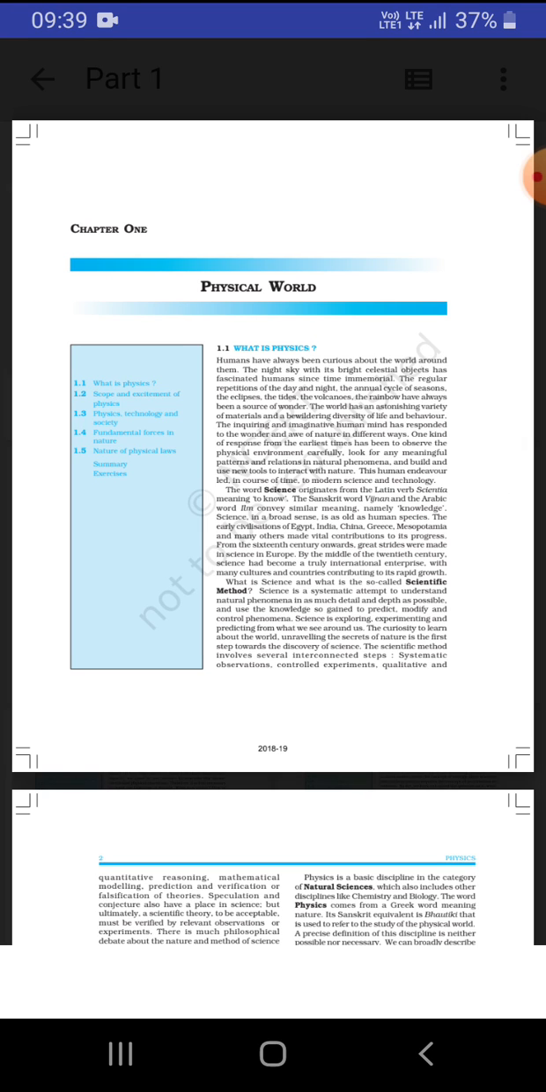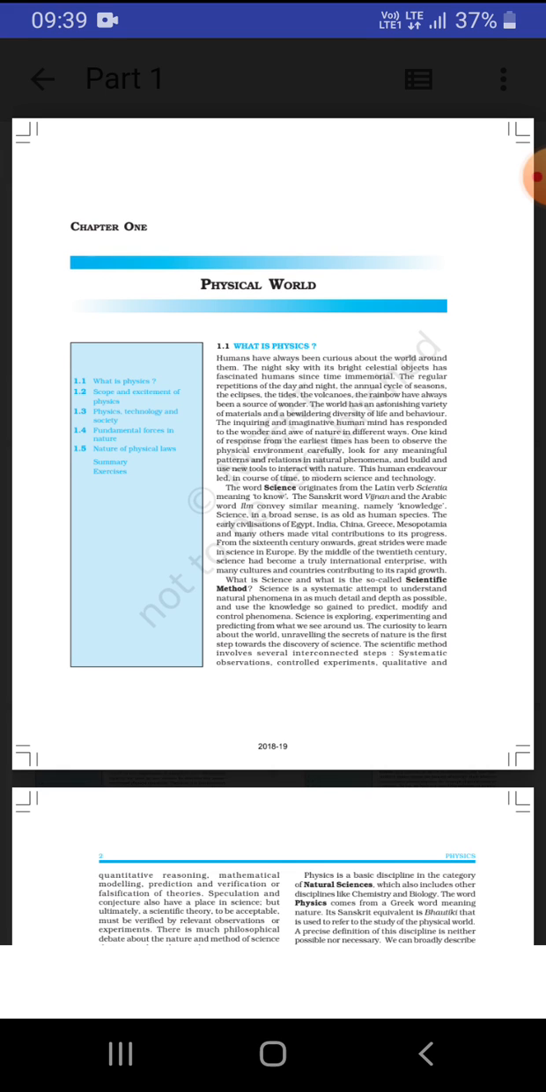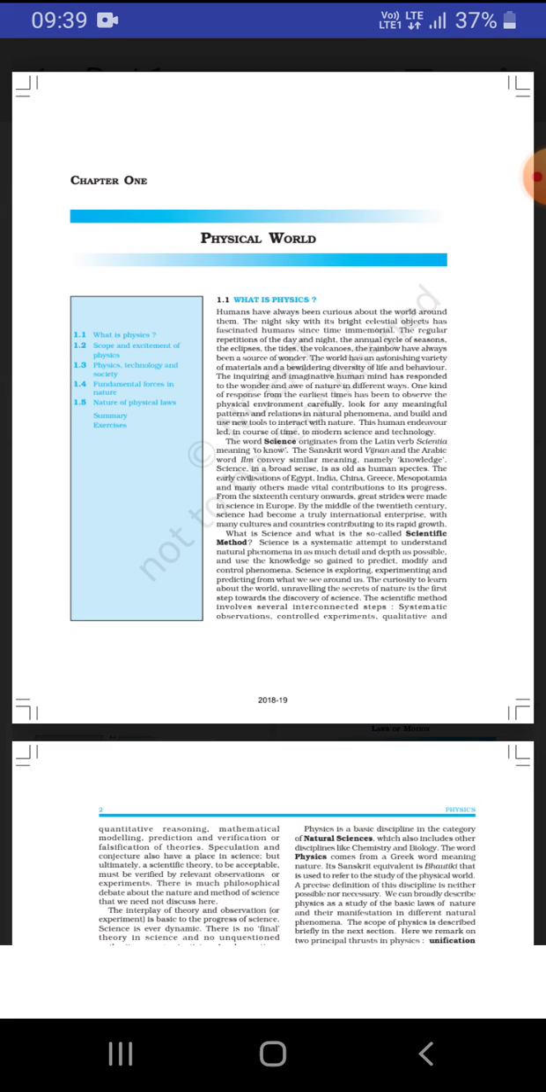And science is about exploring, experimenting, predicting what may happen if you do like that, and exploring new things by doing experiments. These are science, and there are some scientific methods involved in these steps. So let's know the methods. The first is systematic observation. We should observe what happens if we do like this, and controlled experiments.